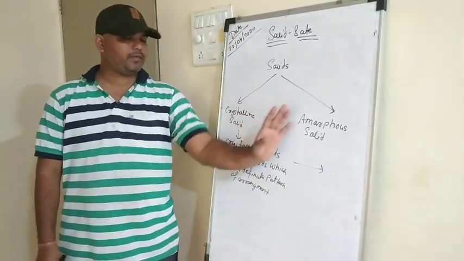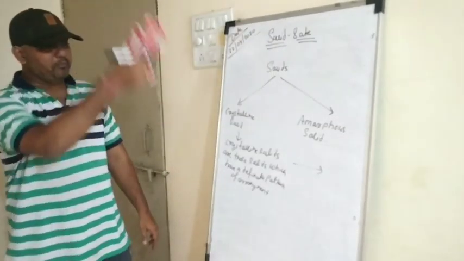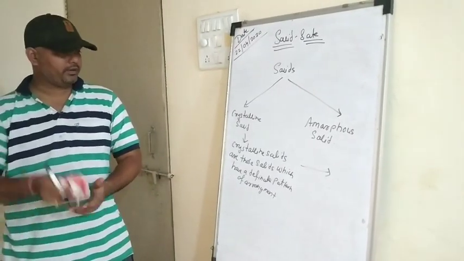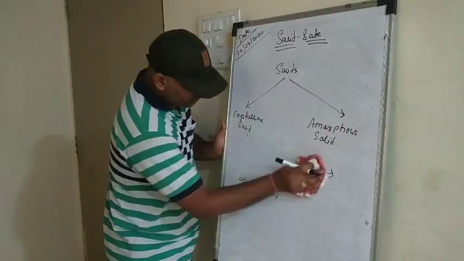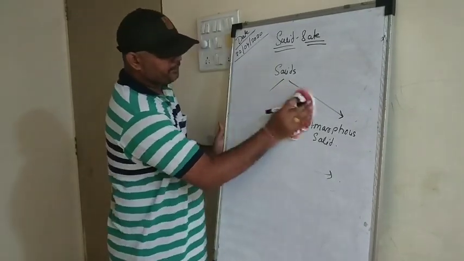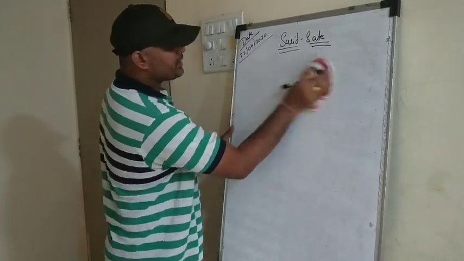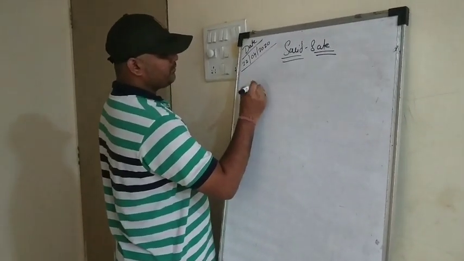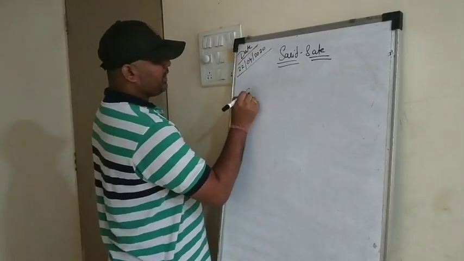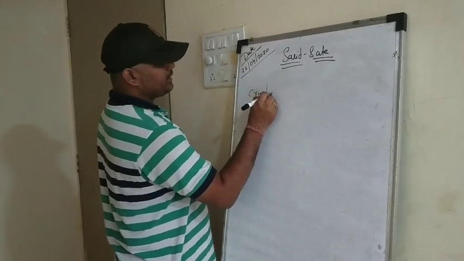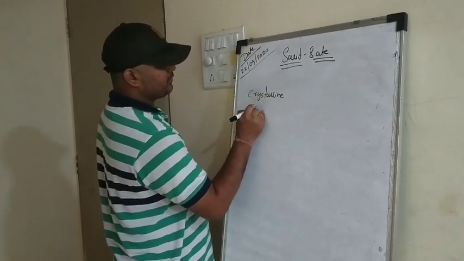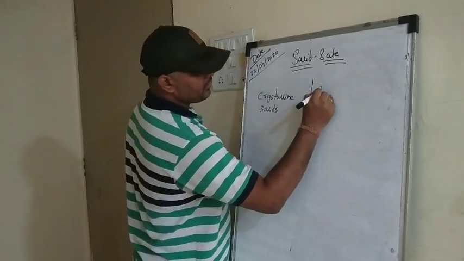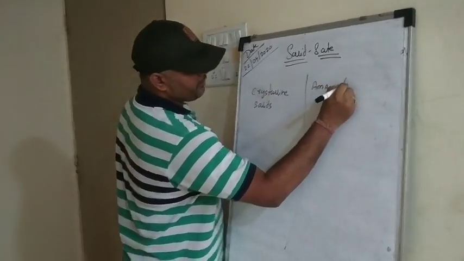but this is only the difference in meaning. We'll see the main distinction between the crystalline solid and the amorphous solid. So I request all the students to please note down the differentiation points. Let's see the differentiation points between the crystalline solid and the amorphous solid. So make a table. On the left hand side, crystalline solids. On the right hand side, amorphous solids.